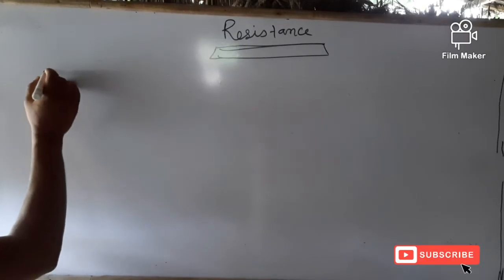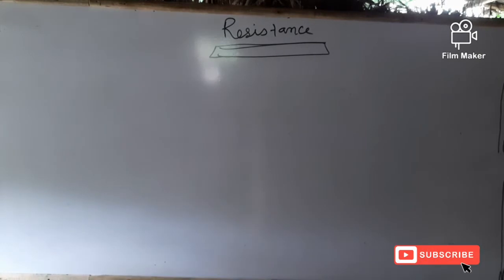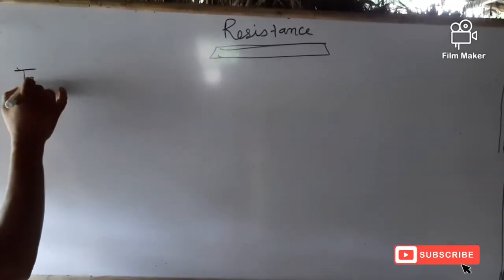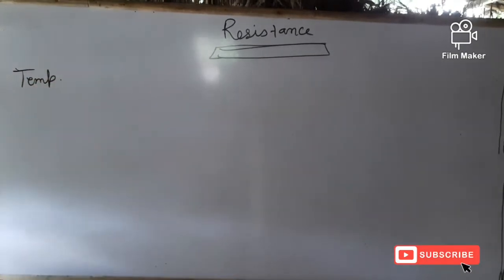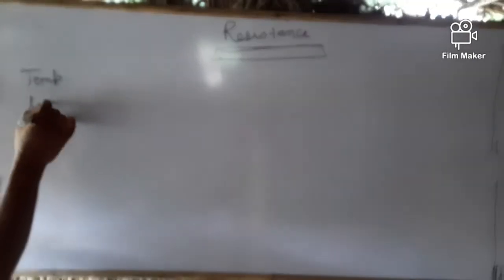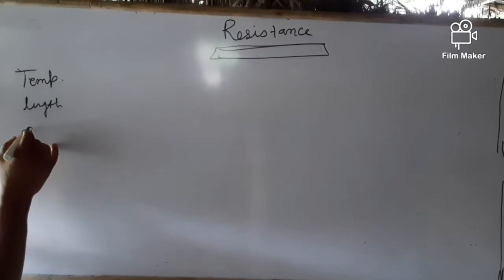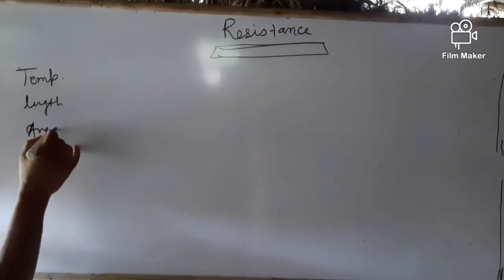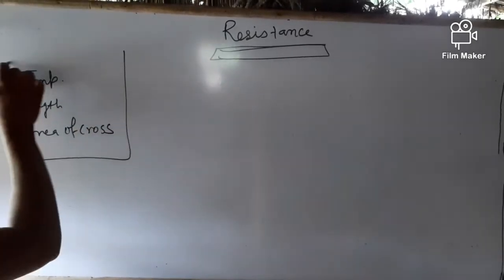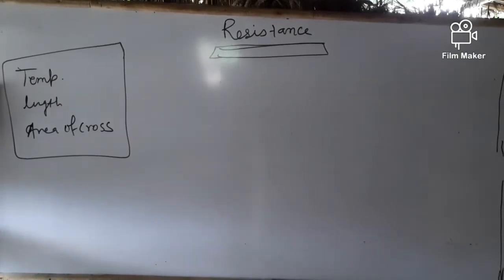It depends upon temperature, then it depends upon length, as well as it depends upon area of cross section. These topics we had already learned in the previous classes.